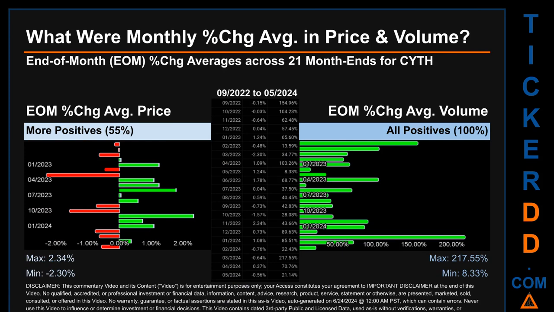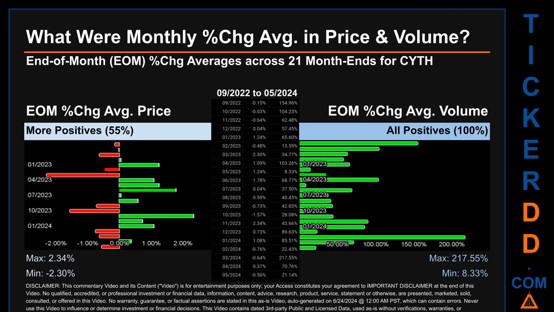What were end-of-month percentage change averages in price and volume for CYTH? The monthly average of percentage change in price and in volume were calculated for each of the 21-month ends. That calculation took daily percentage changes and averaged them for each given month. If a month end came out negative, then it means that the month summarily saw a negative change.